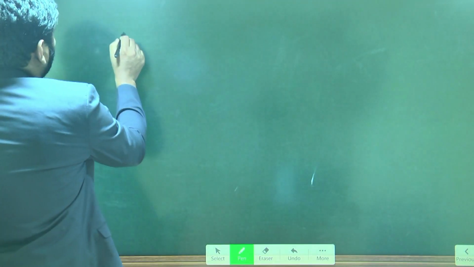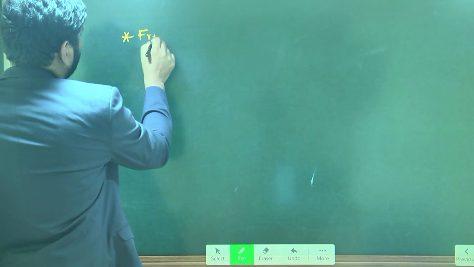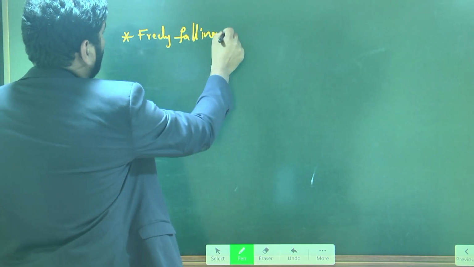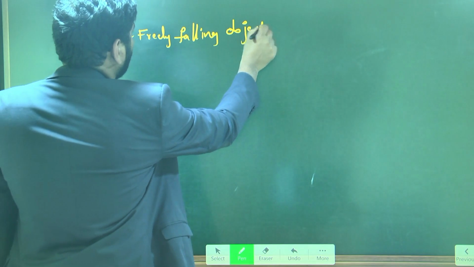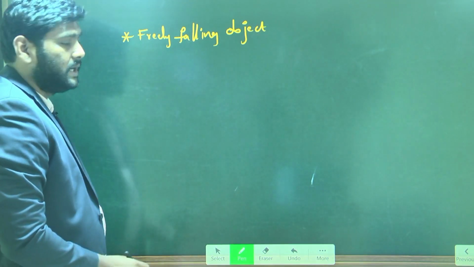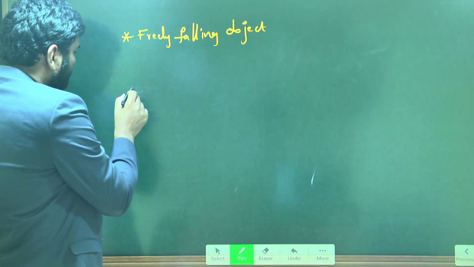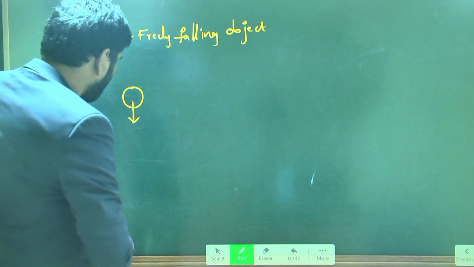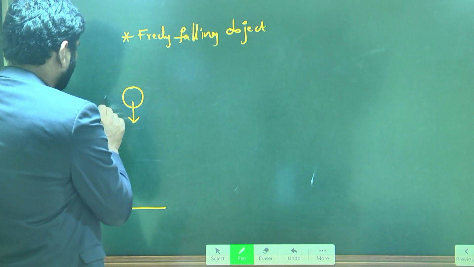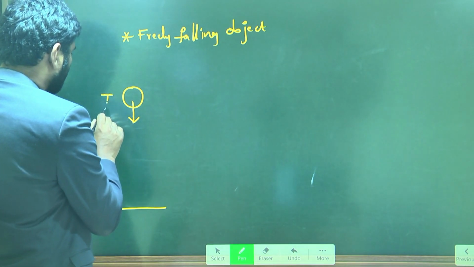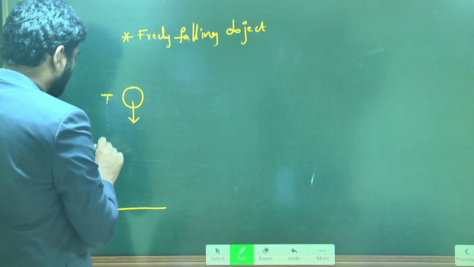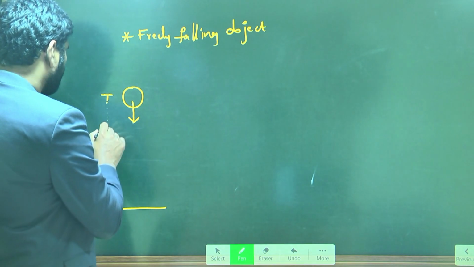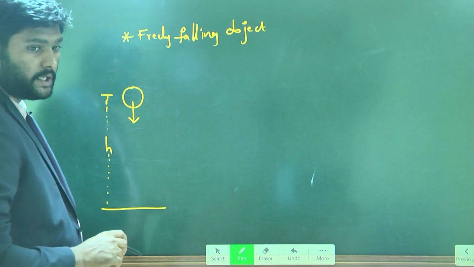Write down: freely falling object. Take the diagram. This is the object falling freely from a certain height h. Understand? From a certain height h, it is falling freely.